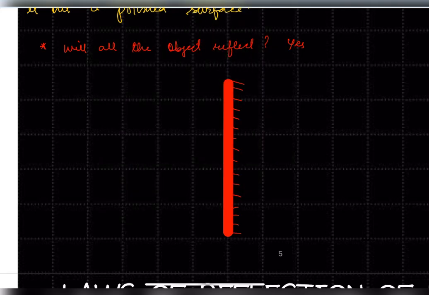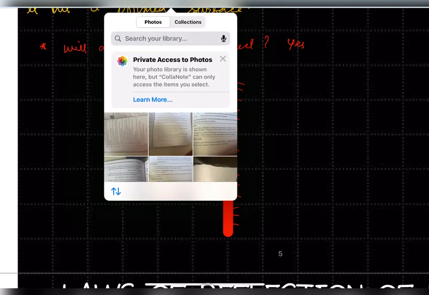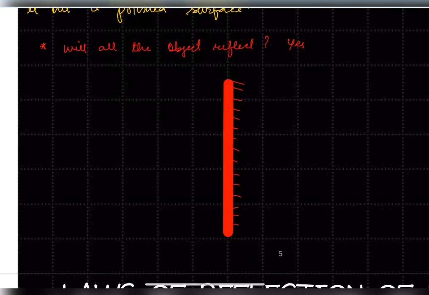I will call this line the normal. Sir, what is normal? I'll explain it to you, don't worry. Let me draw a line, and let me name this line as normal.